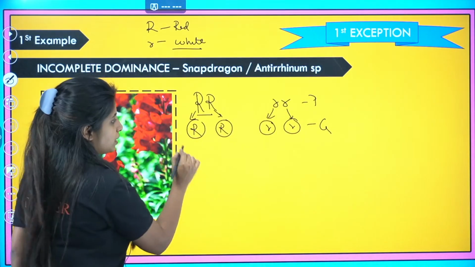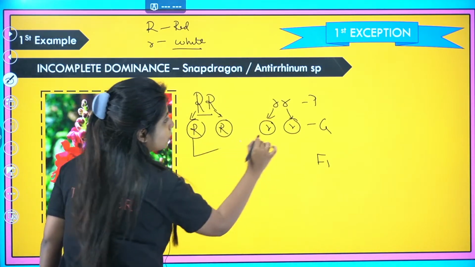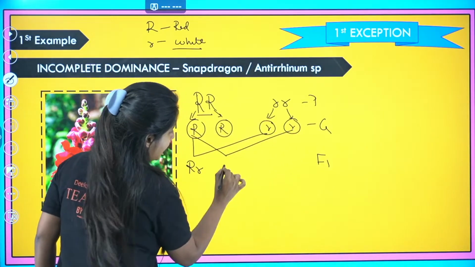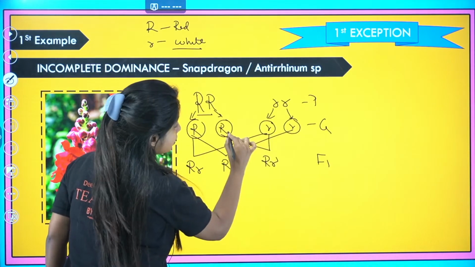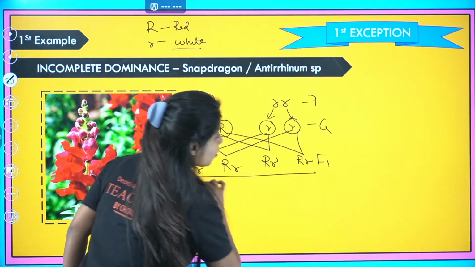Now when I cross them, let's see what is going to happen. This is going to be the first generation. When I cross this with this, I get capital R, small r. When I cross this with this, capital R, small r. Every cross gives capital R, small r. Now I have a question to all of you.